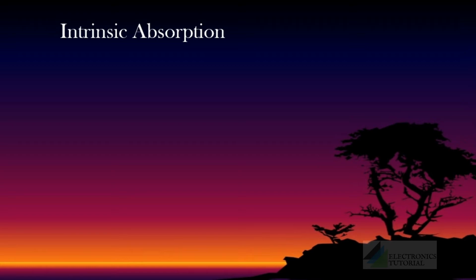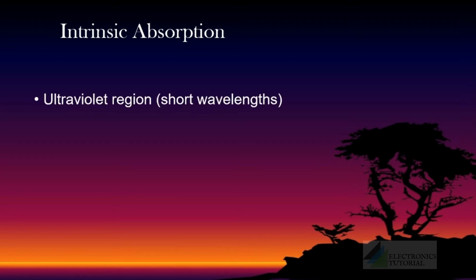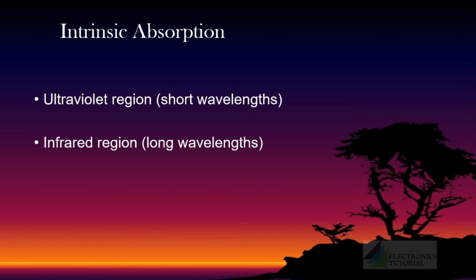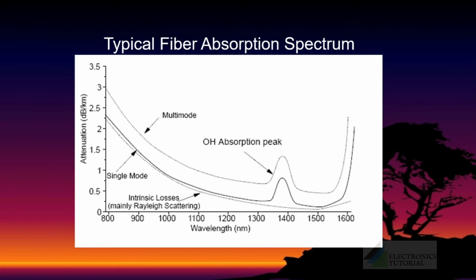Intrinsic absorption is the result of interaction of the fiber material and the operating wavelength. A particular wavelength within the optical spectrum interacts differently with the atoms of the fiber material. The ultraviolet region interacts with the outer shell electrons in the atoms, while the infrared region interacts with the lattice structure in the atoms.